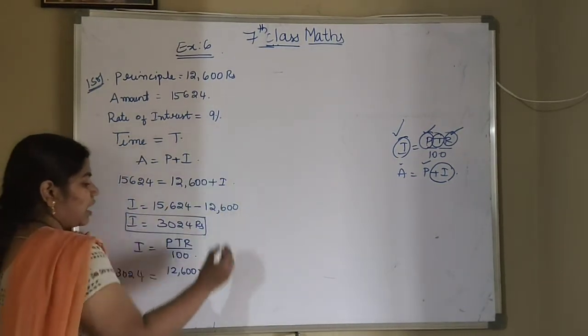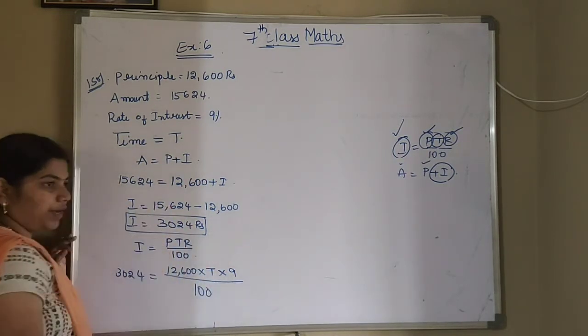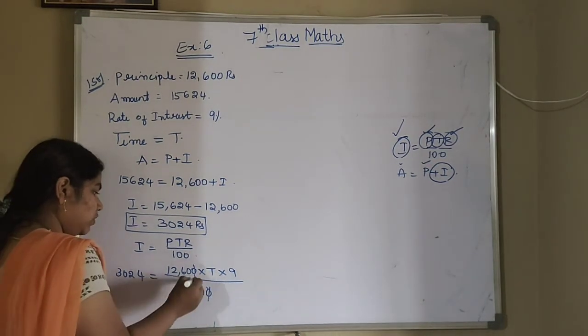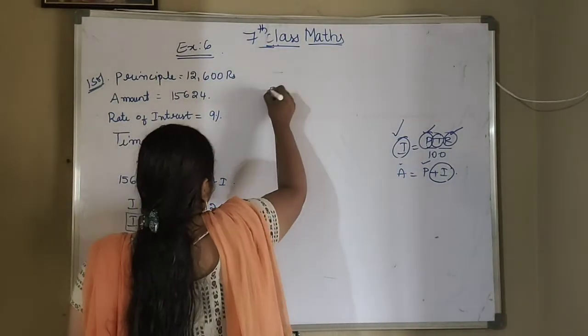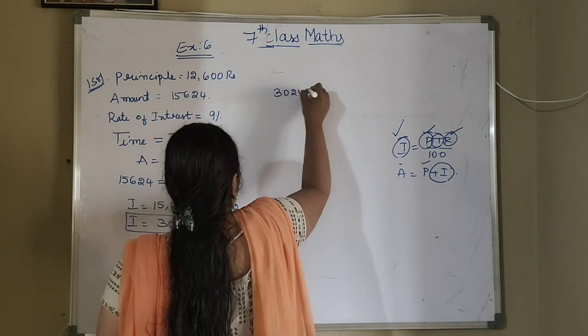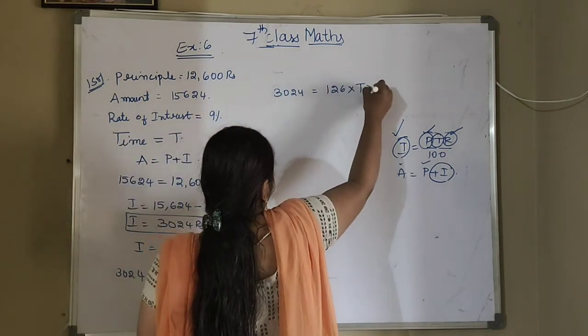The rate of interest they have given is 9 by 100. Okay, now you can do cancellation here. The zeros will get cancelled. Now what is the remaining value? 3,024 is equal to 126 into T into 9.